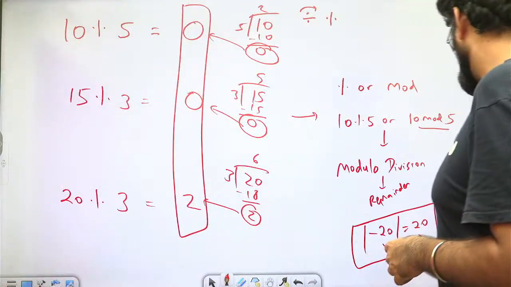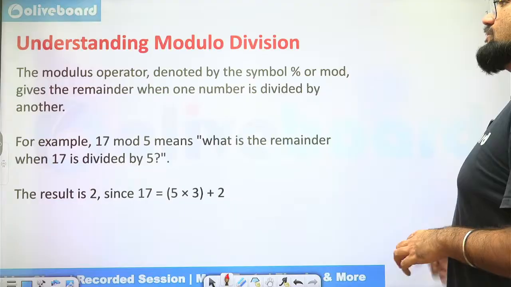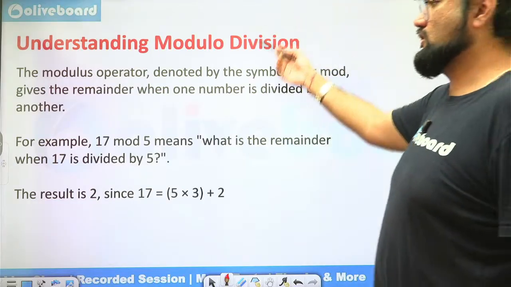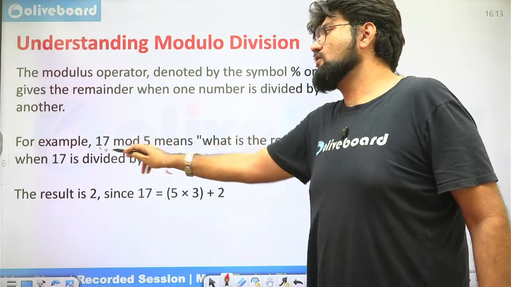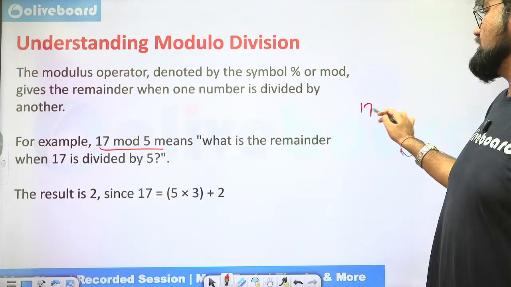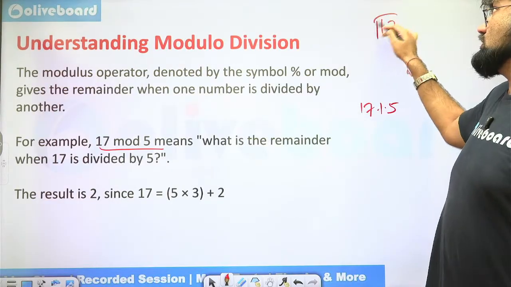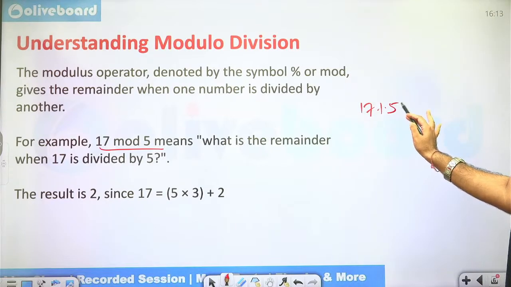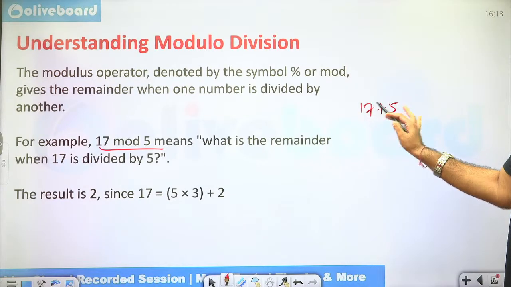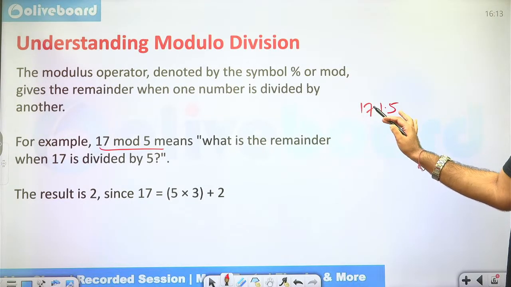So let's start looking at the concept here. So this is the modulo division which I was talking to you about. For example, 17 mod 5. So 17 mod 5, how do we solve this actually? Each time we are not going to solve it like this, no? This is not how we are going to solve it. So in the table of 5, the closest multiple of 5, which is smaller than 17, it is 15.